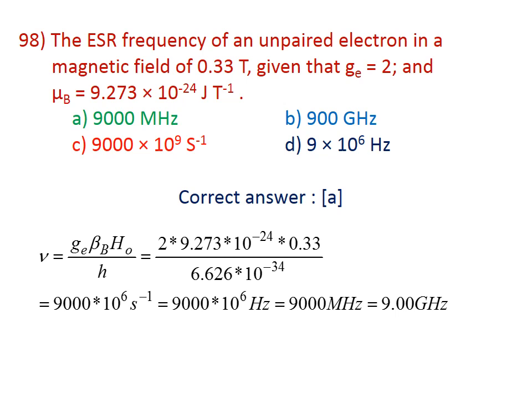You substitute 2 into beta equal to 9.273 into 10 to the power minus 24 and H0 equal to 0.33 divided by Planck's constant 6.626 into 10 to the power minus 34, which comes around 9000 into 10 to the power 6 hertz, or 9000 megahertz, or 9.00 GHz. The correct answer is A, 9000 megahertz.